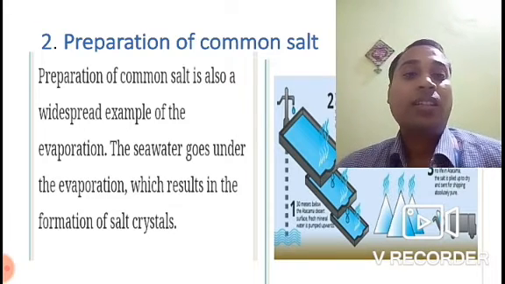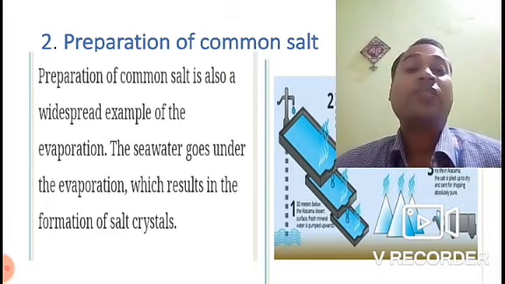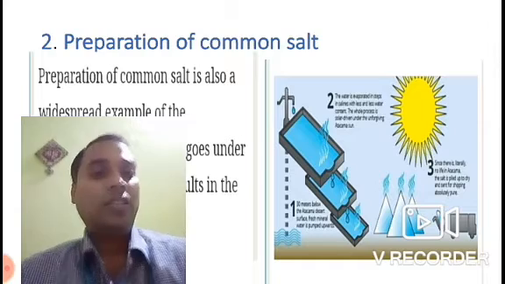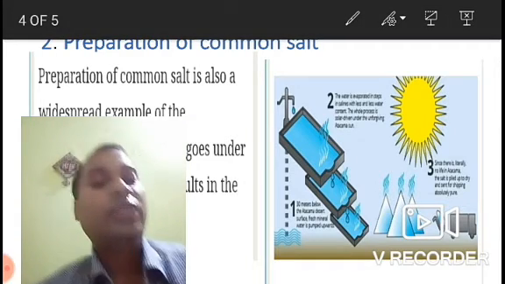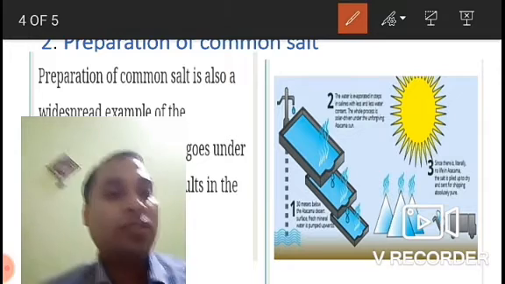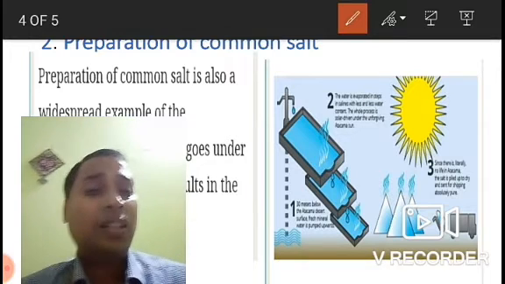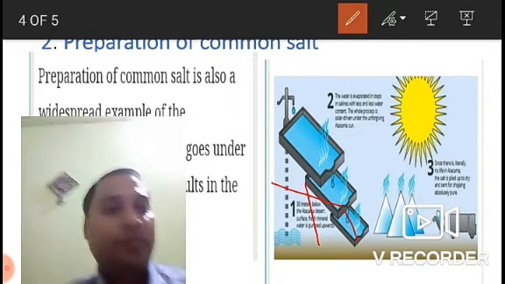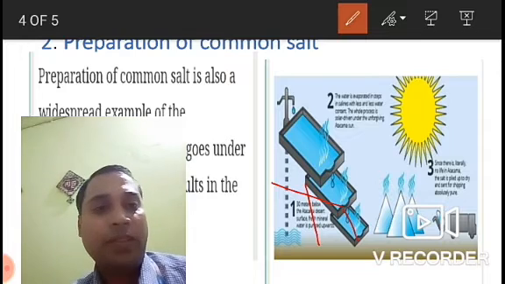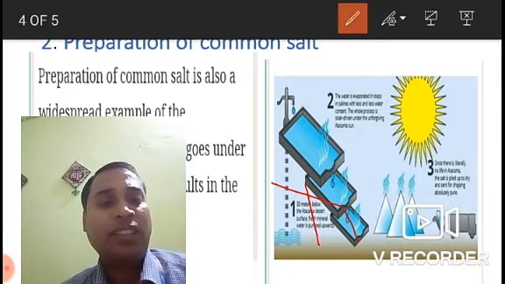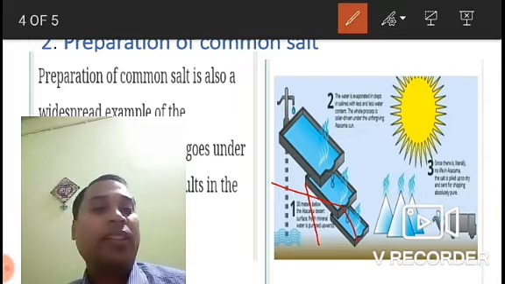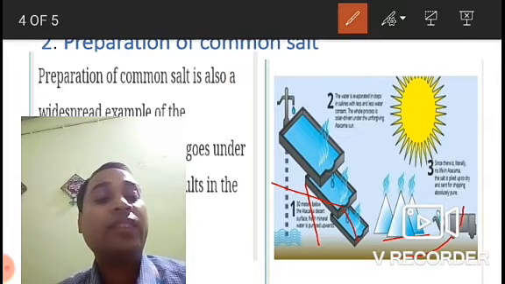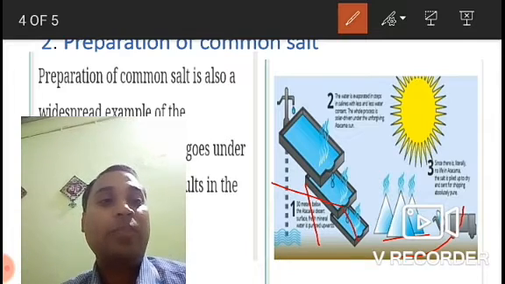The seawater goes under evaporation, which results in the formation of salt crystals. So here you can see a picture of evaporation of seawater, which goes through various stages to get the salt crystals. The water is collected in some chambers, and then they are put under the sun, and after let's say 1 or 2 days or 3 days, the water gets completely evaporated and the salt is left behind, and that salt is further filtered to get the edible salt.